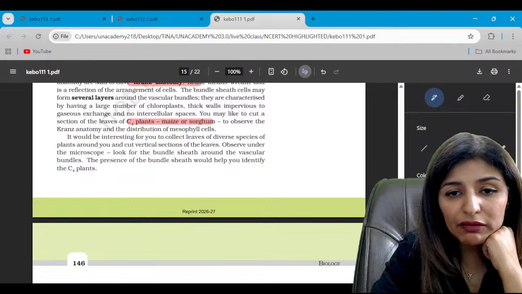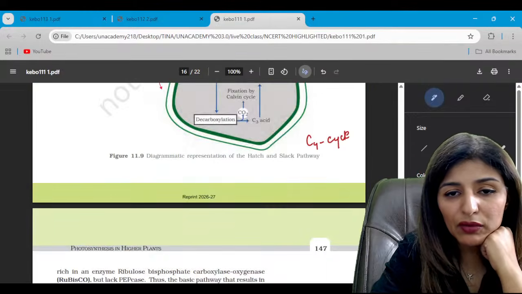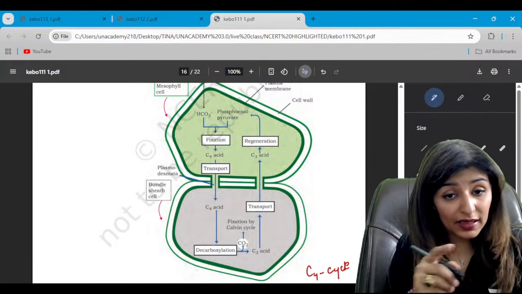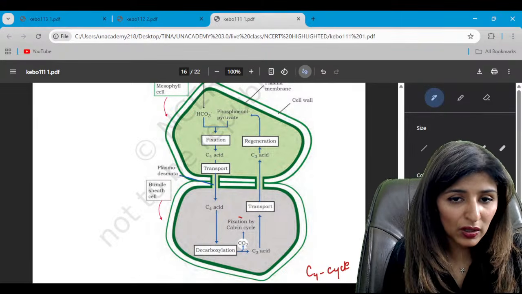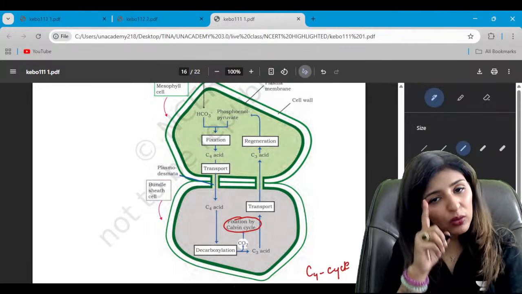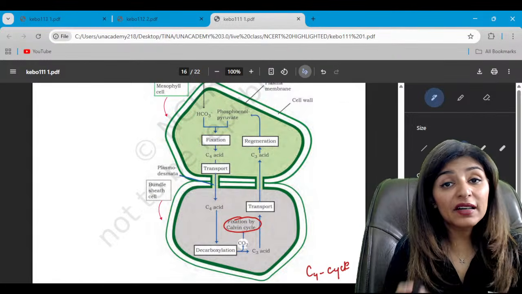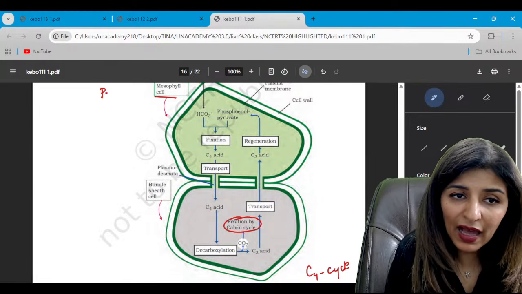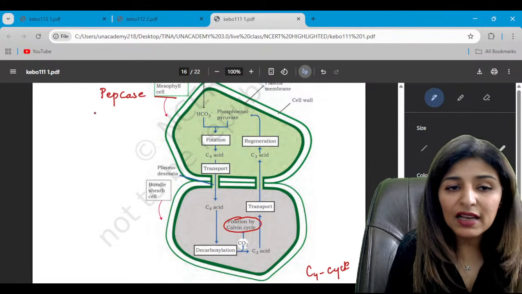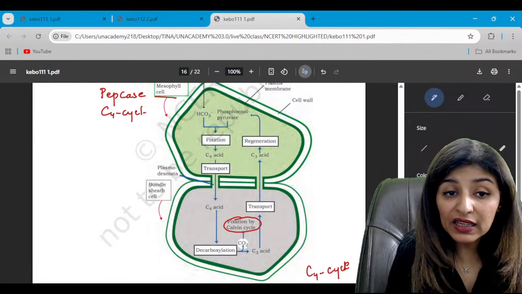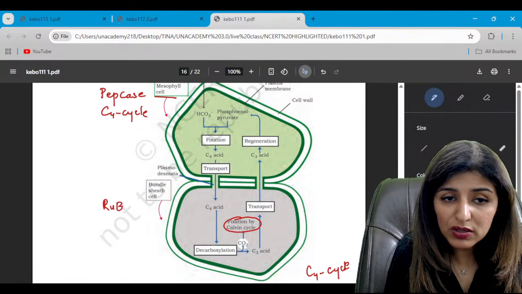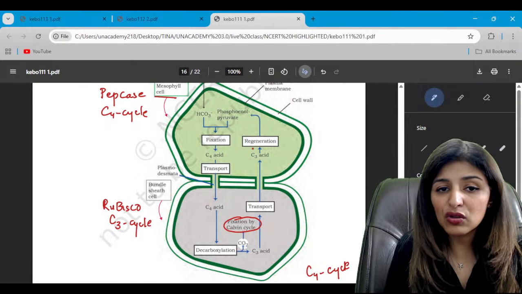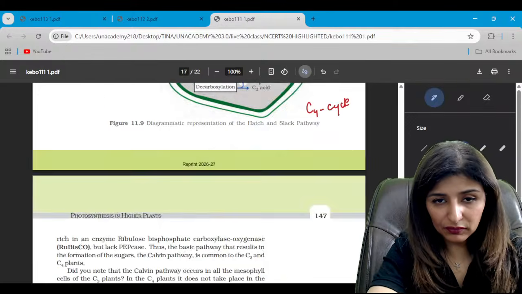But in case of C4 plants, look here. In case of C4 plants, the C4 cycle will occur first and then the C3 cycle. See, the C3 cycle has to occur because food production will occur only through the C3 cycle, but it will be preceded by the C4 cycle which occurs in the mesophyll cell. So the mesophyll cell will have PEPase, and the C4 cycle. The C3 cycle and Rubisco, Rubisco is present in the bundle sheath cell. This is where the C3 cycle will occur. So you should know the pathway. Is that clear? All right.